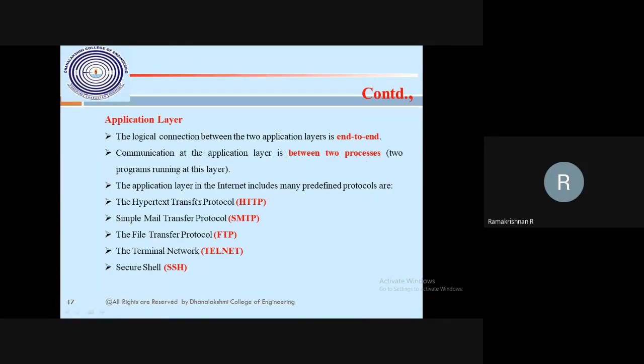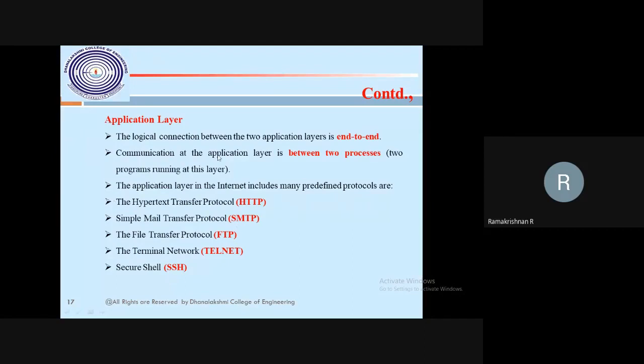There are a number of protocols running in that layer. I said the first three layers from top to bottom have specified protocols, while for the last two layers there is no specified protocol in the TCP/IP protocol suite. In the application layer, you see the HTTP protocol running on this layer. Simple Mail Transfer Protocol runs in this layer. File Transfer Protocol runs on this layer. Telnet runs on this layer. SSH runs there, and DNS runs on this.